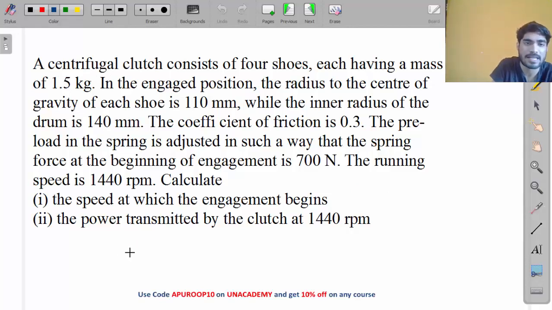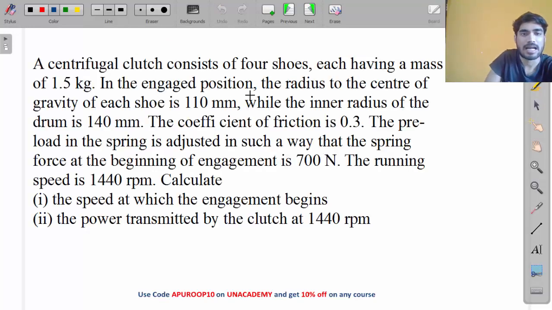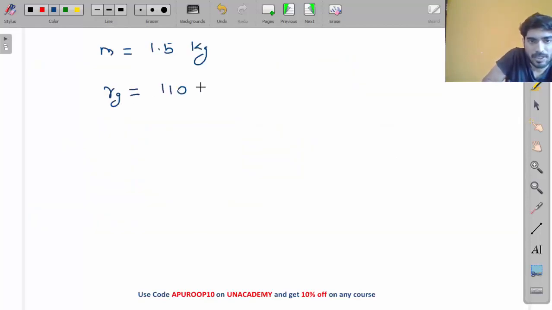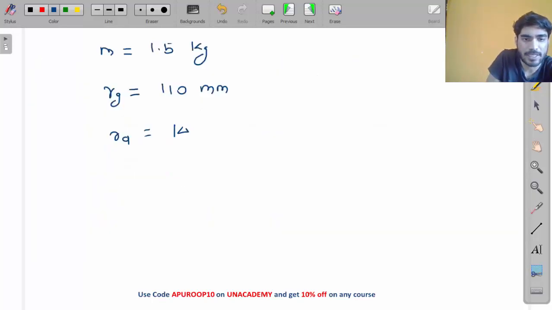What values are given? M is 1.5 kg. Rg is 110 mm. Rd is 140.